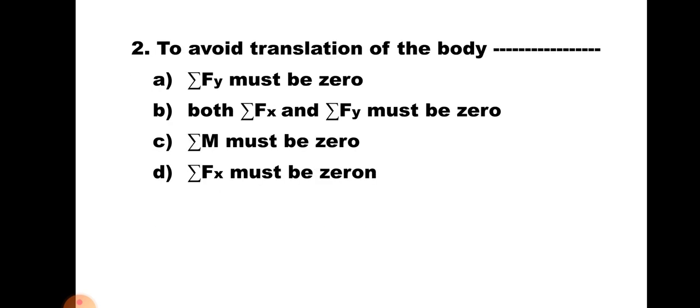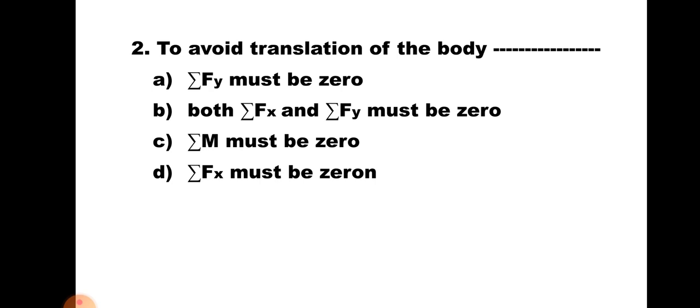Question number 2. To avoid the translation of the body, A. sigma Fy must be 0. B. both sigma Fx and sigma Fy must be 0. C. sigma M must be 0. D. sigma Fx must be 0. Now whenever there is any translation of the body, if it moves in horizontal direction, Fx is responsible for that.